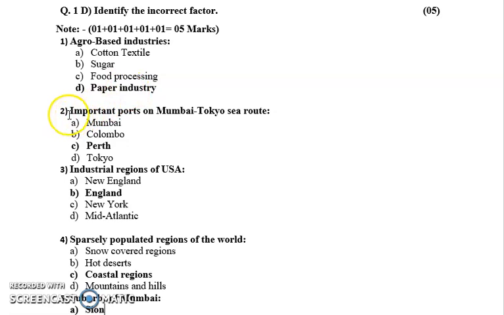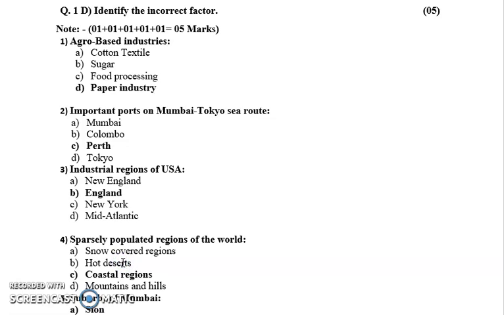Okay, next, important ports on the Mumbai-Tokyo sea route. So here we have options like Mumbai, Colombo, Perth and Tokyo. So the incorrect factor is Perth. Next, industrial regions of USA. So you have options like New England, New York and Mid-Atlantic. So the answer is New England.